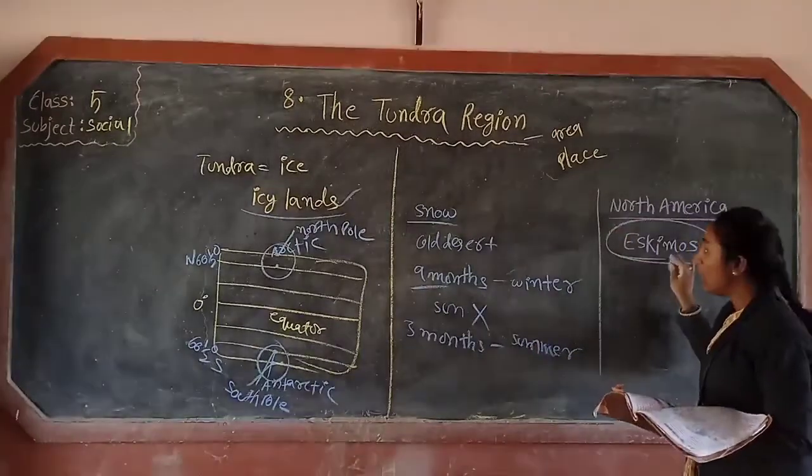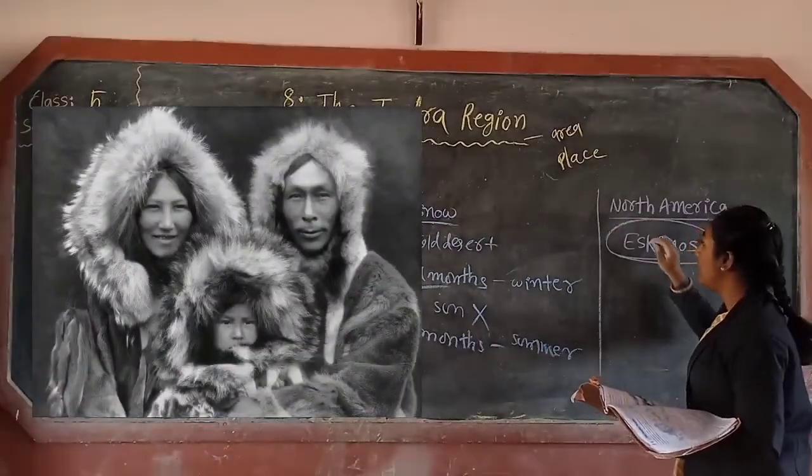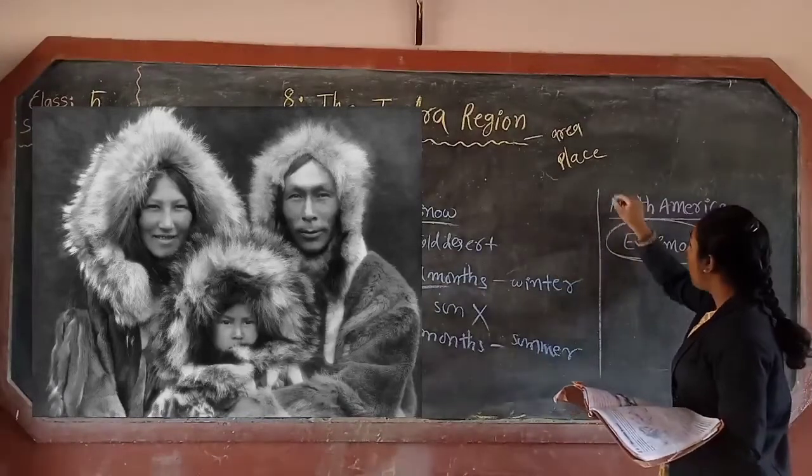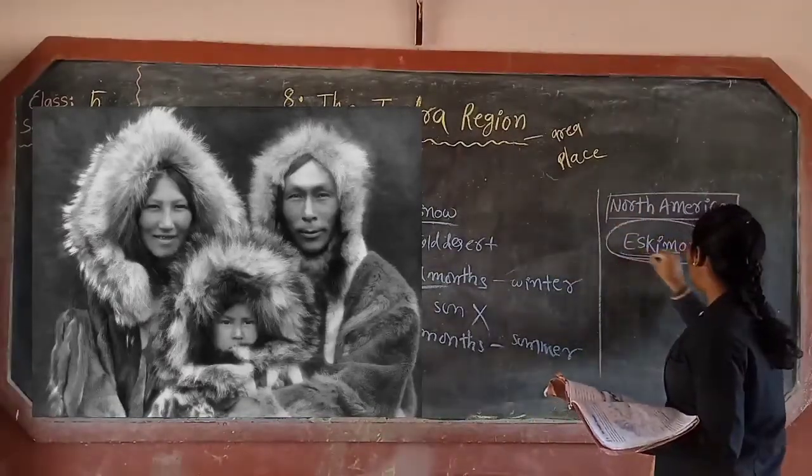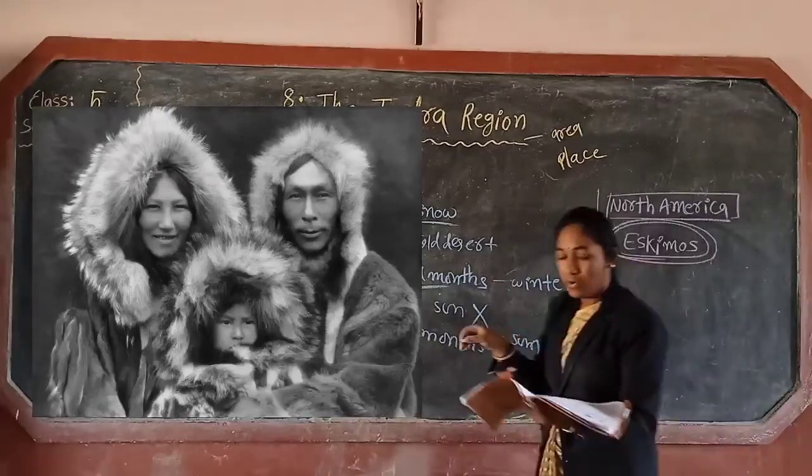Eskimos means who? The people who are living in the tundra region of North America. Those people are called Eskimos.